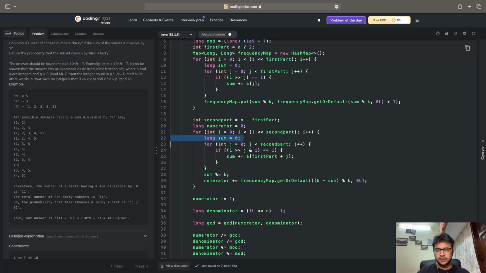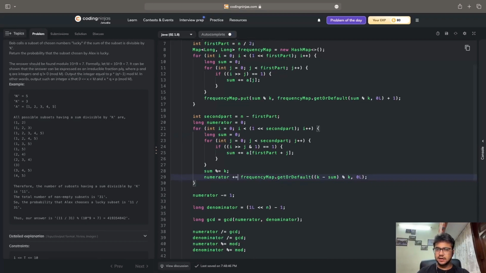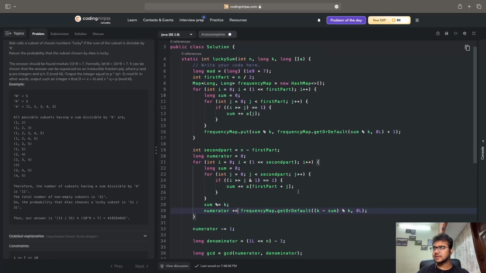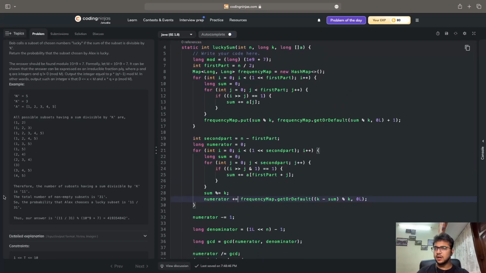And then I will try to add the answer, whatever I have got. Whatever I have got as my answer, I will try to add the frequency of my subset, that is k minus the sum. Because the value of k is given to me, k minus sum mod k, whatever value I will get from that, I will add it to my numerator in the first half of the elements. So after that, I'll add it to my numerator, as you can see over here.